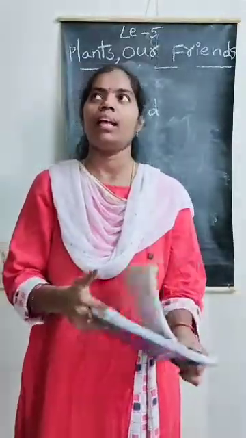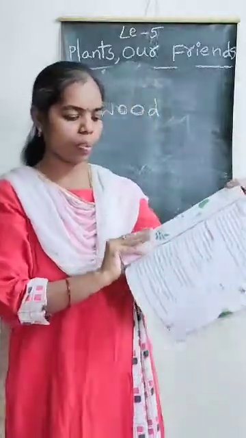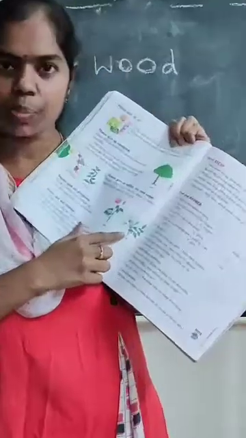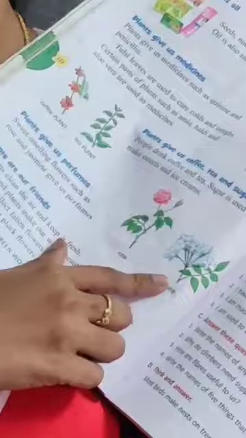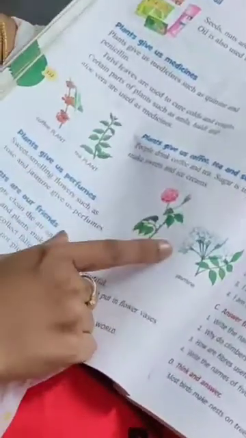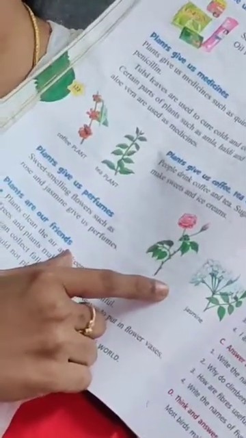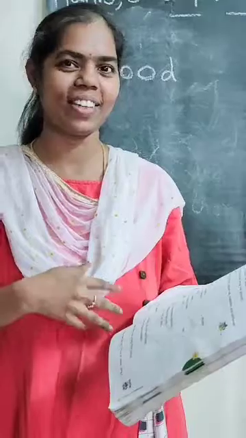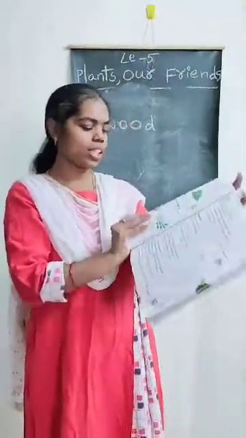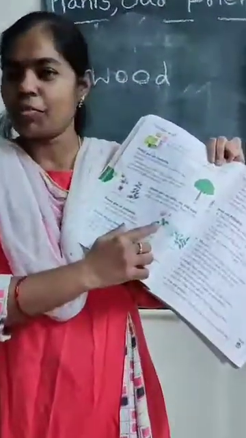Okay? As well as, see here, Nana, rose plant, jasmine, and lily also. We use these plants' flowers to prepare perfumes and fragrance also. Okay, Nana? Very good. Some plants have sweet smelling flowers.